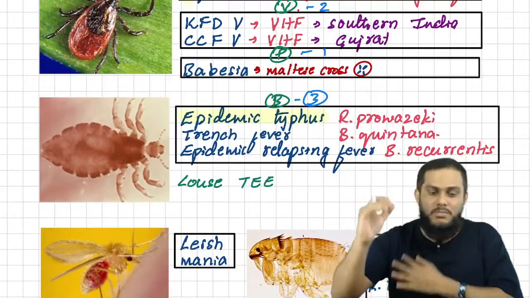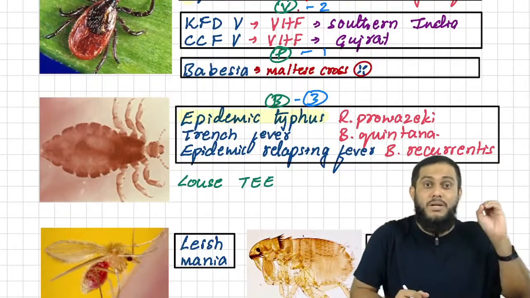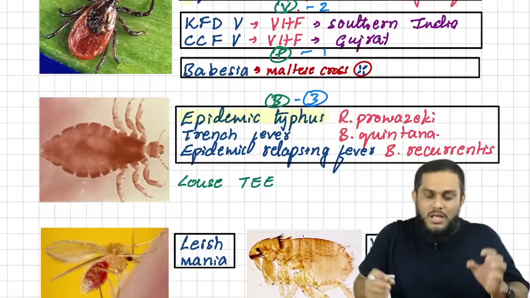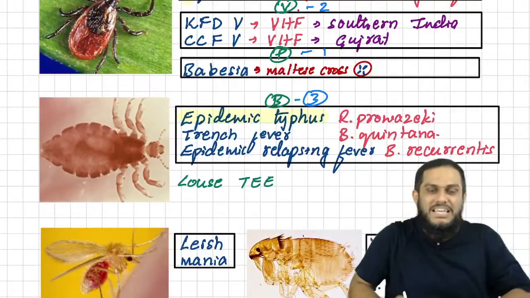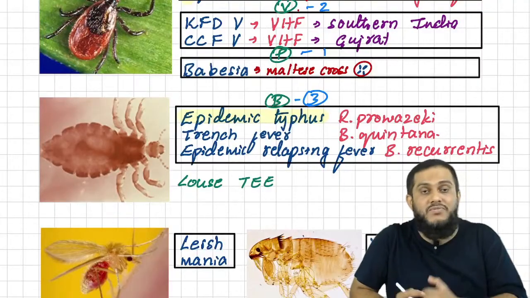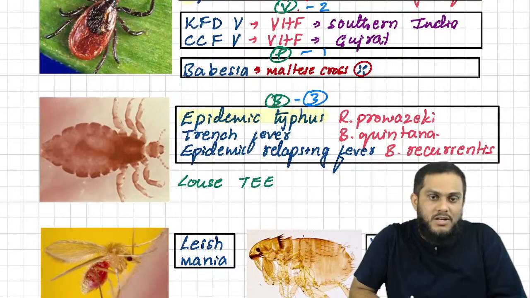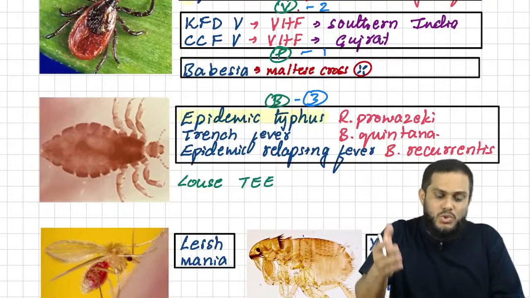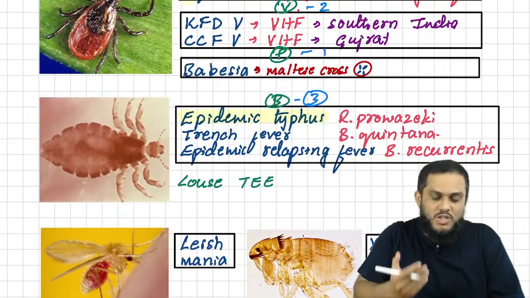Louse means epidemic. So epidemic means epidemic typhus and epidemic relapsing fever. Epidemic typhus is caused by Rickettsia prowazekii and epidemic relapsing fever is caused by Borrelia recurrentis. One more is trench fever, caused by Bartonella quintana. But if you forget the remaining other two, it's okay. What you should not forget is epidemic typhus. That is what is important.